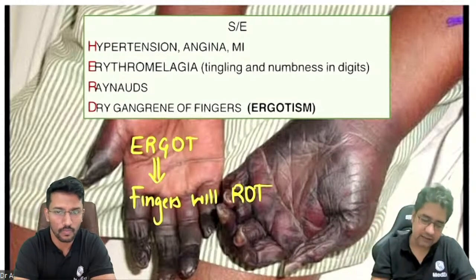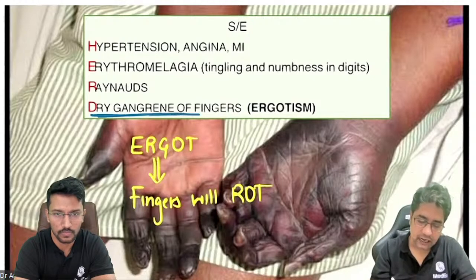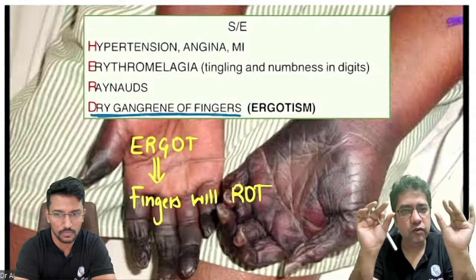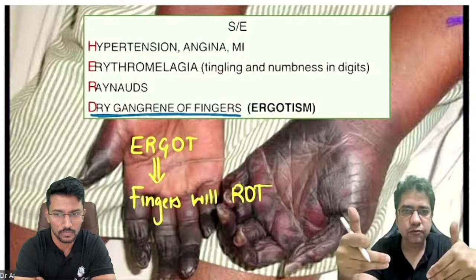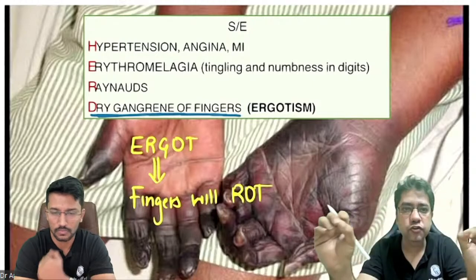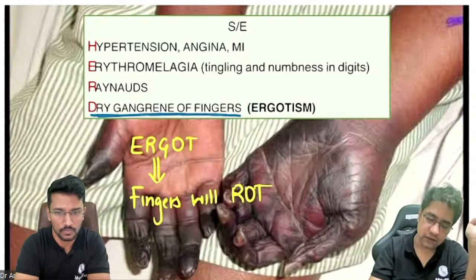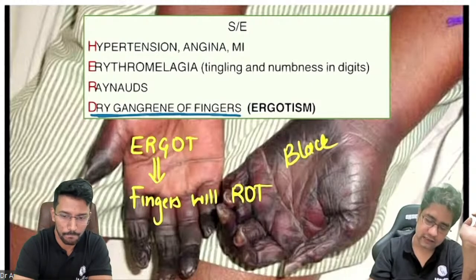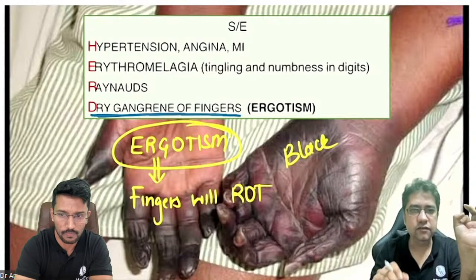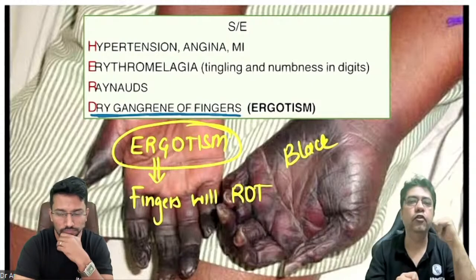Now, why does this ergotism happen? Because they produce vasoconstriction or dry gangrene of fingers. Because in fingers, we have end arteries. If you constrict them, there is no anastomosis, there is no alternative blood supply. So the fingers will become necrosed, ischemic necrosis. And when ischemic necrosis occurs, the fingers will become black. So this is known as ergotism. So ergotism is seen with the drugs which we give for migraine. Recent question, how do you treat ergotism?